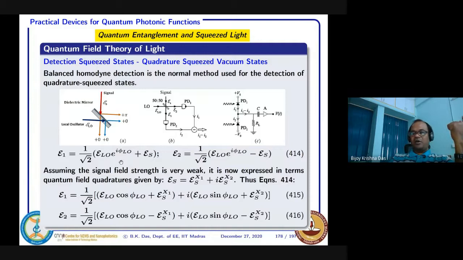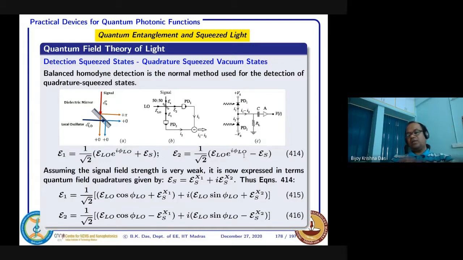So that is phi LO we are considering, the phase difference with respect to the signal. That means the E1 field is like this, and if you check the E2 field, because of the pi phase shift, we just put a minus sign here. So this is E1 and this is E2.